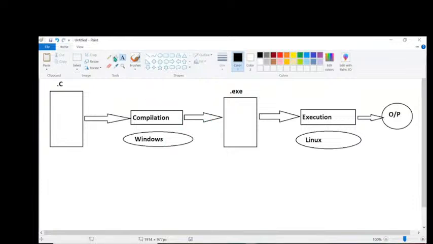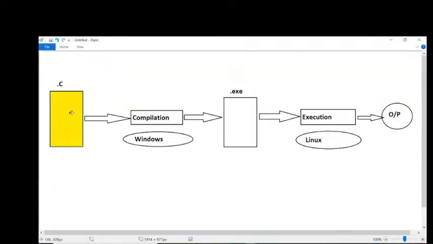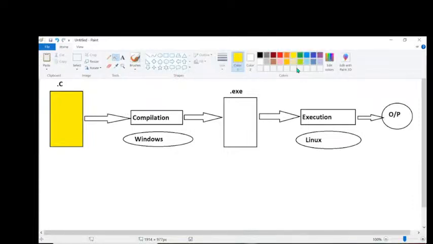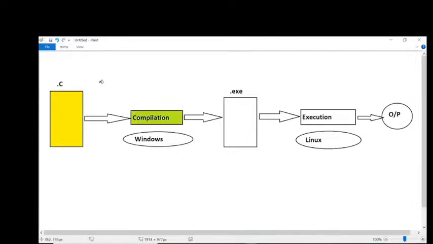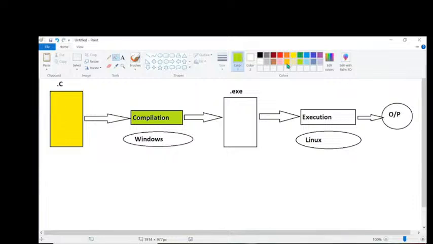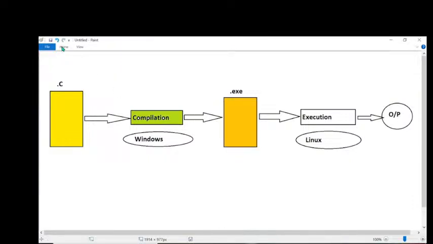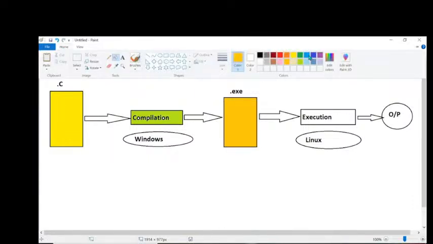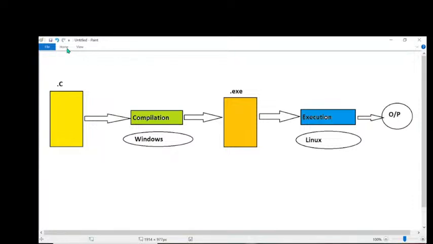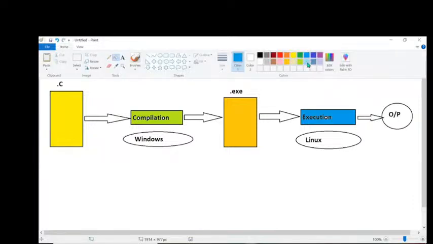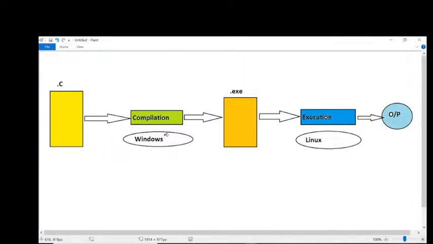First of all, I've taken a C program here. Understand it clearly. This is my C program. Now, whenever we perform compilation, this is my compilation. When we perform compilation, we get an .exe file. And whenever we execute our program, automatically we get some output. Understand this clearly.